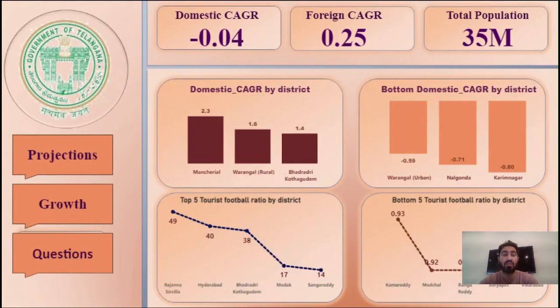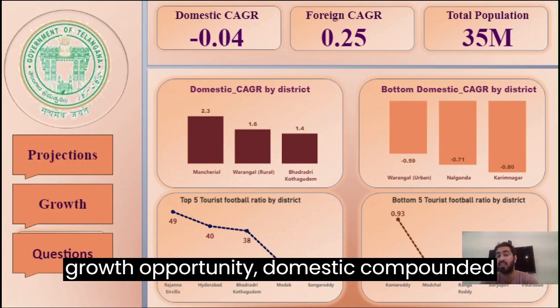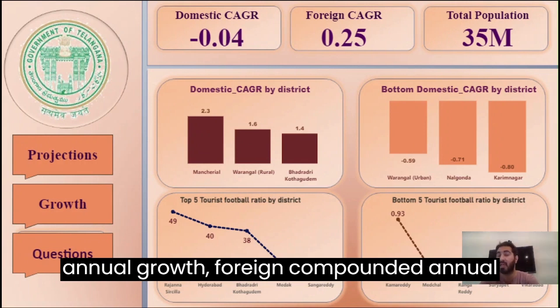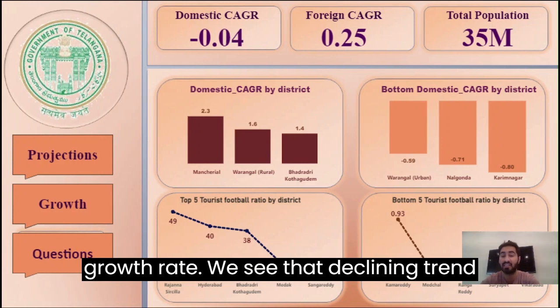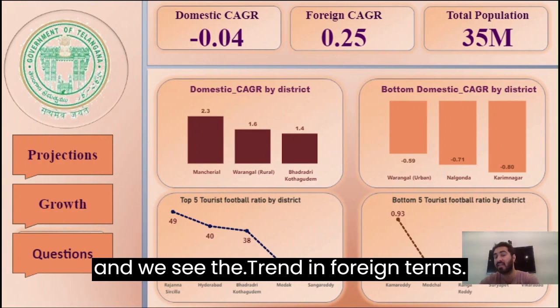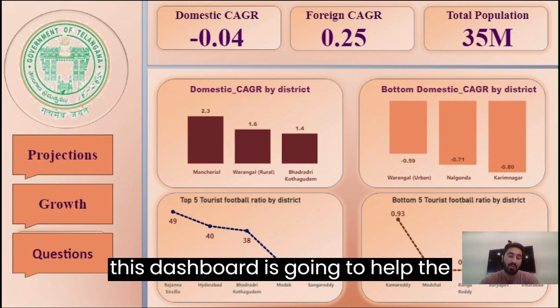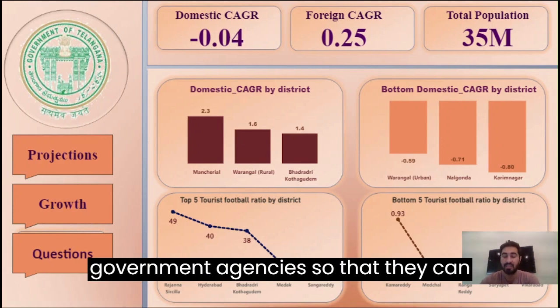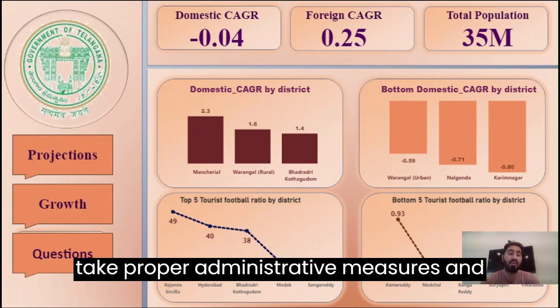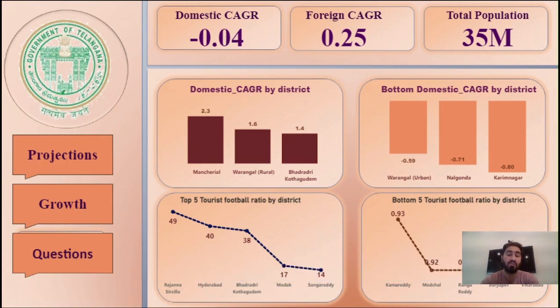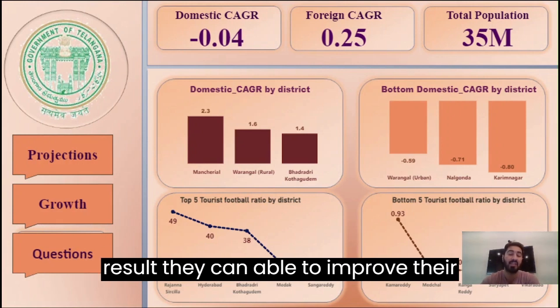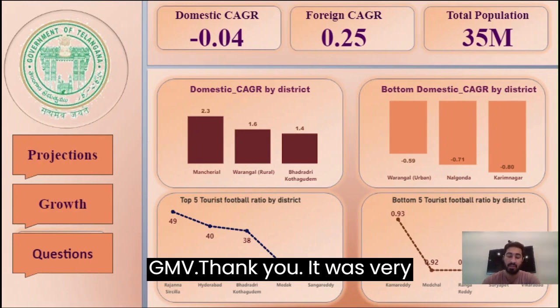Then they can see the growth opportunity, the domestic compounded annual growth rate, and the foreign compounded annual growth rate. We see the declining trend and we see the inclining trend in foreign terms. So we need to work on those areas. And this dashboard is going to help the government agencies so that they can take proper administrative measures and improve their administration. As a result, they can improve their GMV.